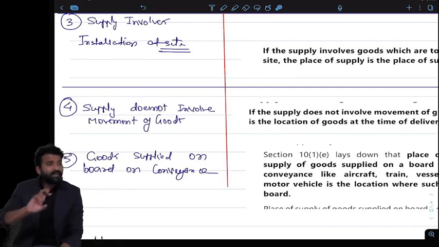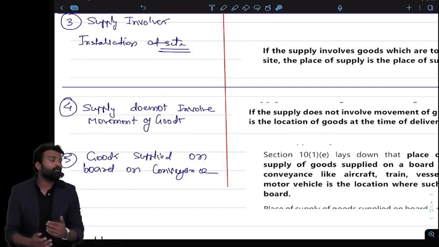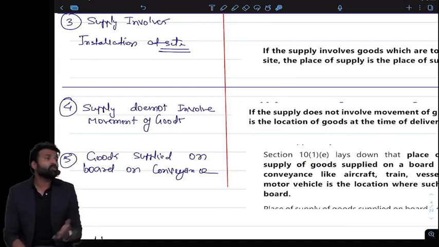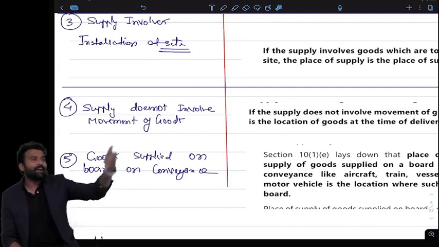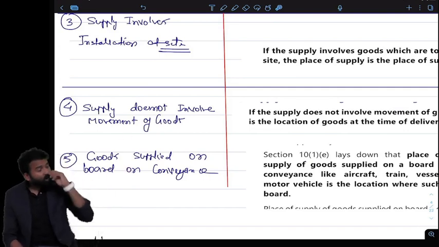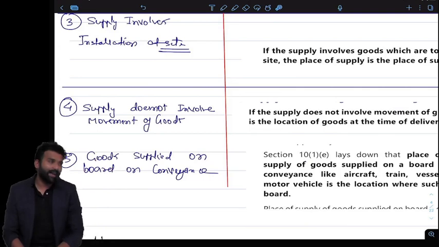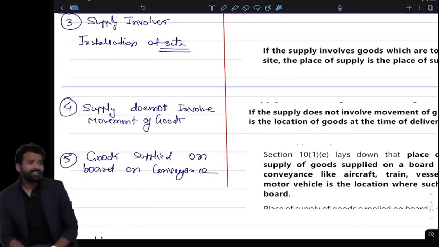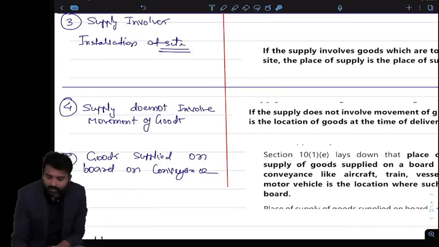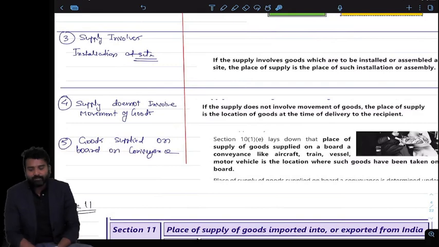During audit, the department may ask how could you find out that the goods actually went to another state, because there is no e-way bill in your documents. You don't have the e-way bill to show that you delivered the goods in another state. What you can do is ask for an e-way bill from the buyer. If he is ready to give the e-way bill, like he will be transporting the goods, then it is okay, you can charge interstate, you can charge IGST. Okay? Nice. Next case is case number 5.